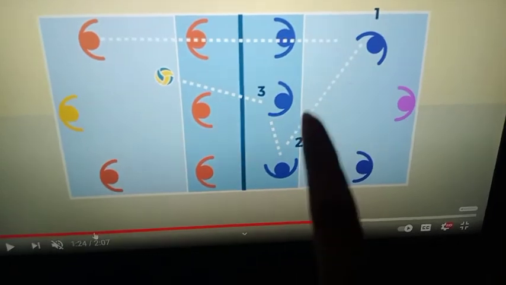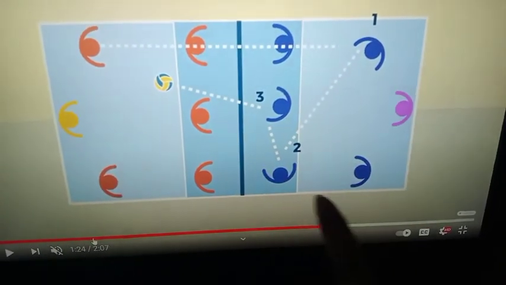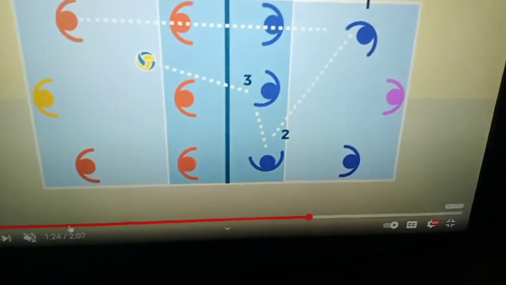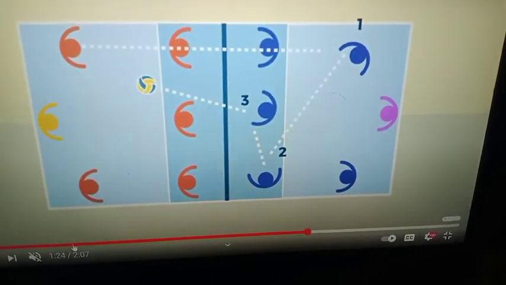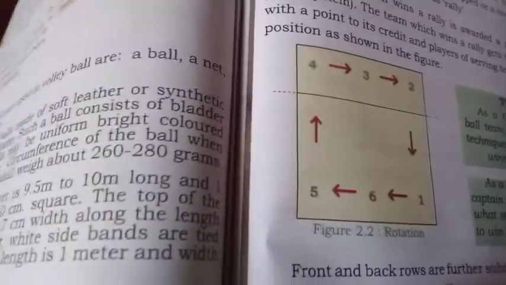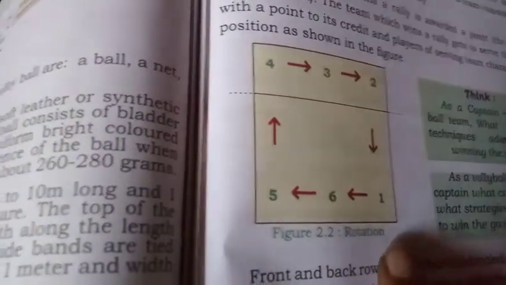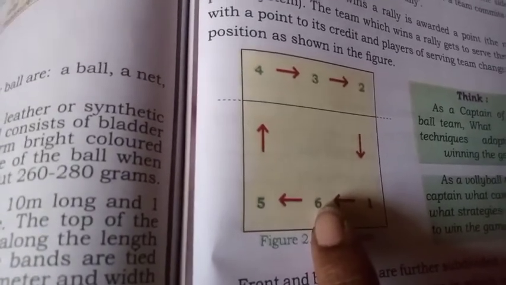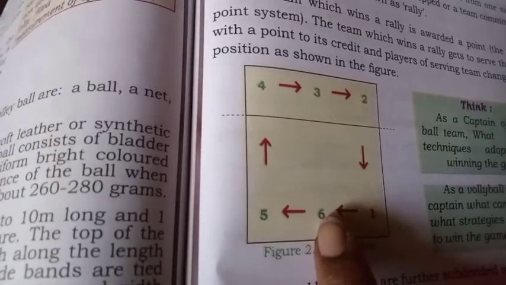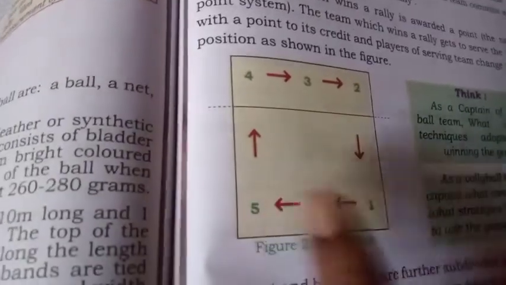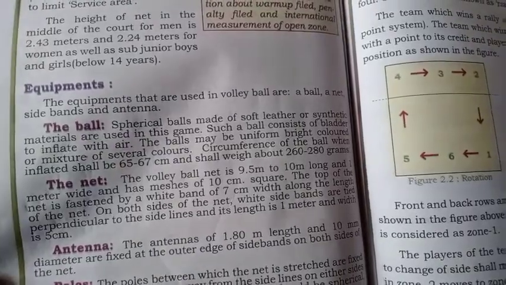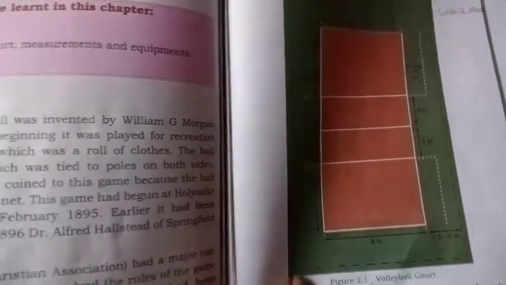The 6 members are standing, and they can change their positions. That is called rotation. Positions 1, 2, 3, 4, 5, like that, they change their places. If one man is standing in this position, they exchange their place. Every time the team loses a point, they have a chance to change places. This is called rotation.